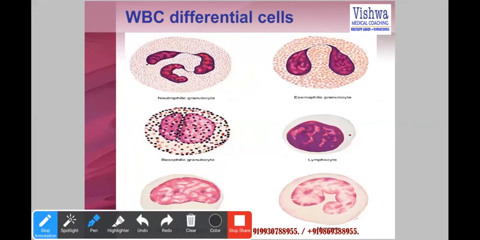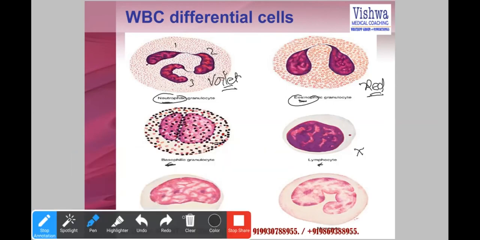Here, one practically important thing is the lobes in neutrophils. Usually we know there is something called hypersegmented neutrophils, which I am going to talk about. Let's say this is a neutrophil. You can see the trilobed nucleus, with 1, 2, and 3 lobes, with violet-colored granules. Basophils have basophilic granules. Eosinophils have red-colored granules. Lymphocytes have no granules. This is how the cells look.